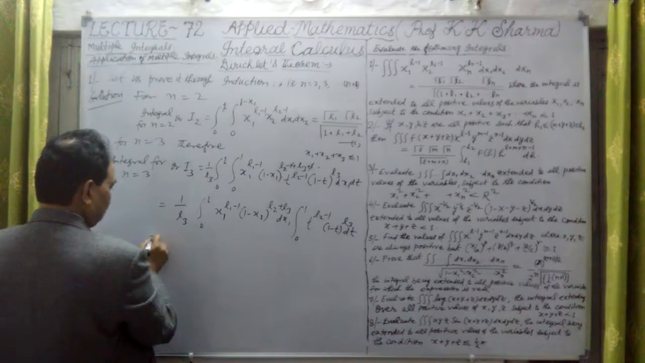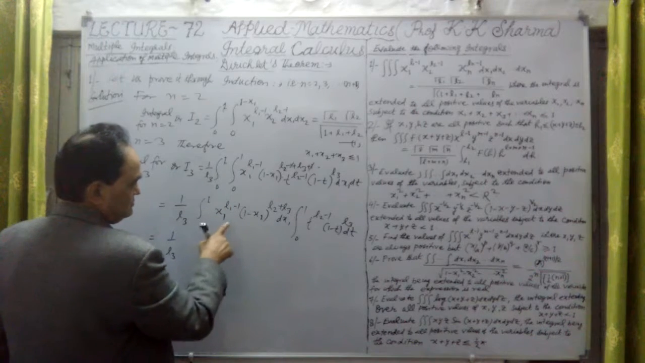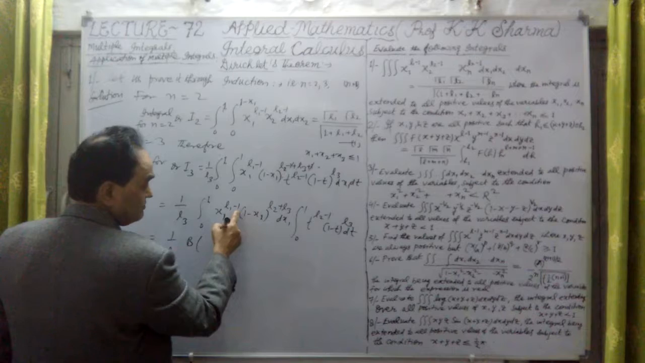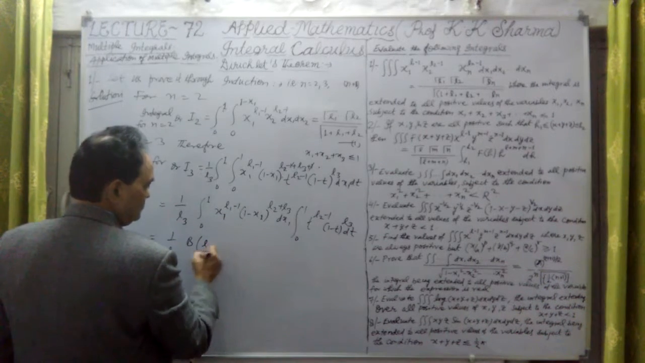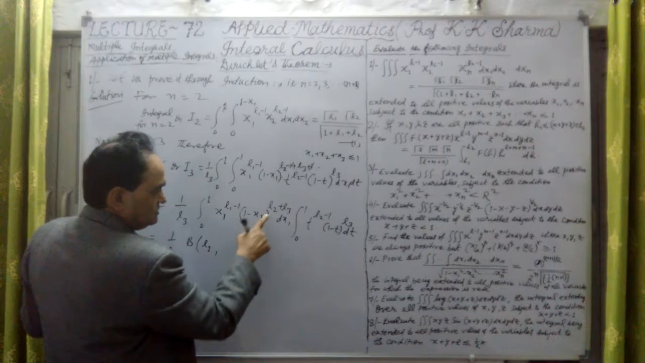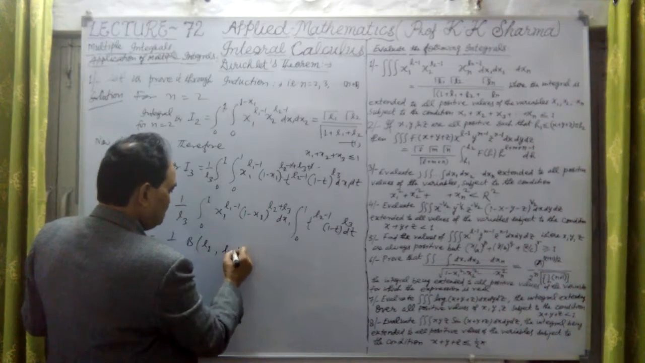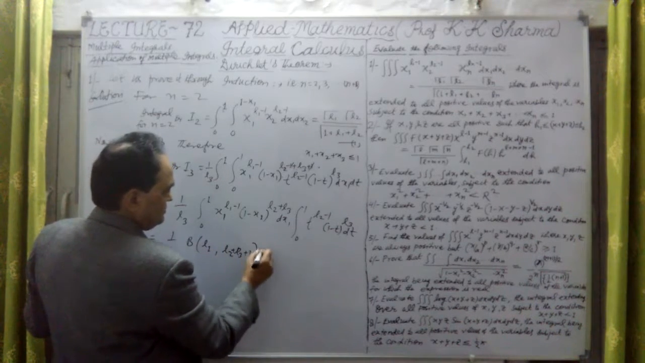Now this is 1 upon L3. Now here, let me write in terms of beta. This is L1 minus 1 plus 1, that means L1 only. Here it is L2 plus L3 plus 1, that means beta of L2 plus L3 plus 1, into this.